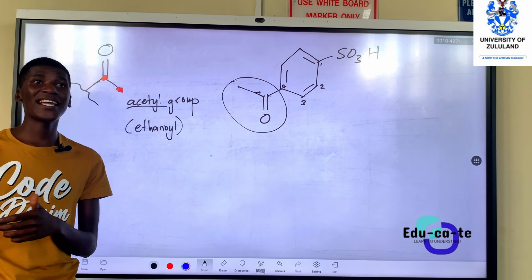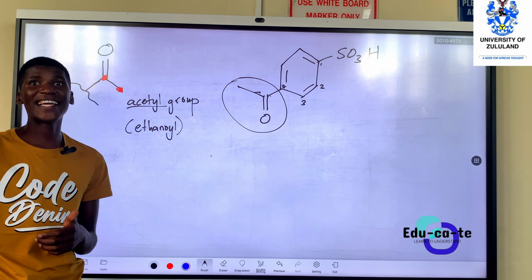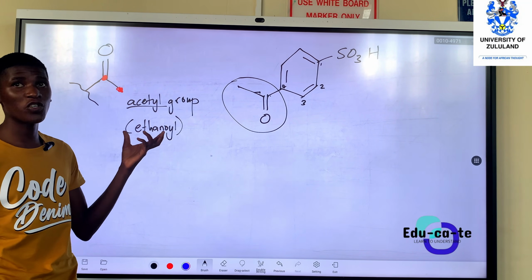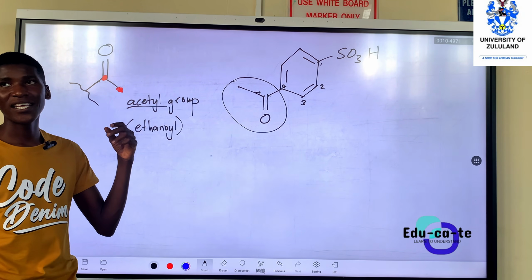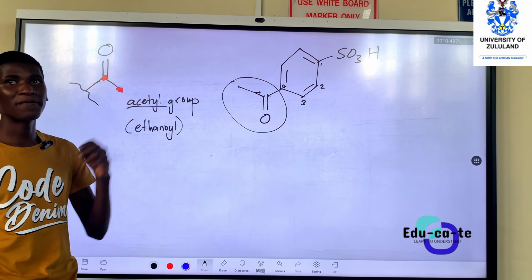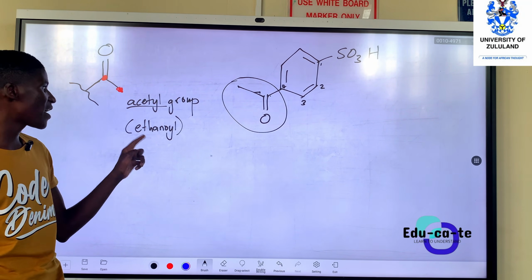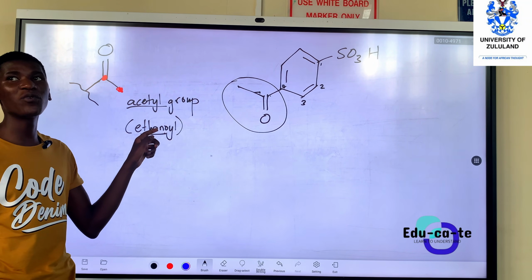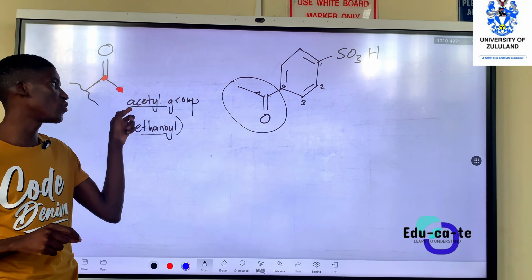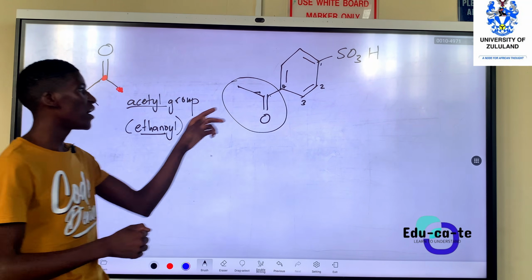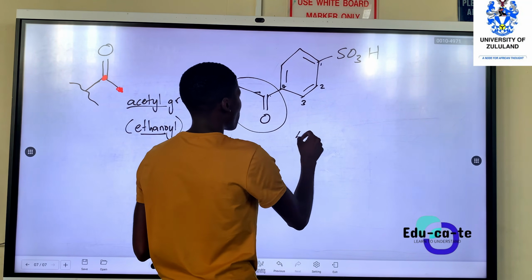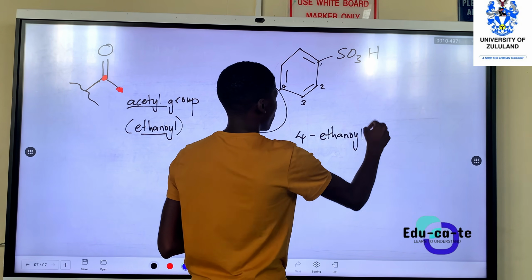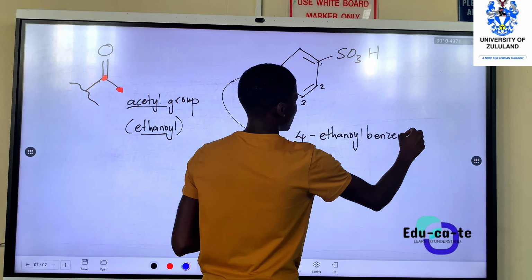Methanoyl is the aldehyde as a substituent. If the functional group of a ketone is a substituent, it's ethanoyl; normally you can say acetyl. Remember, if you want to use a number, you use ethanoyl. If you want to use ortho, meta, para, you use acetyl. So this ethanoyl group is on carbon 4. So this is 4-ethanoyl benzene sulfonic acid.